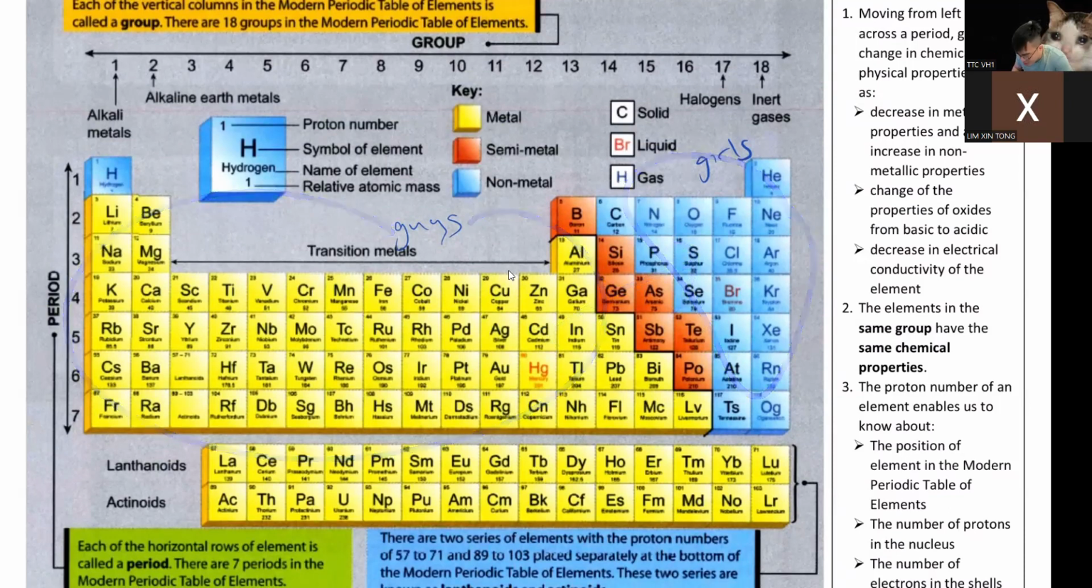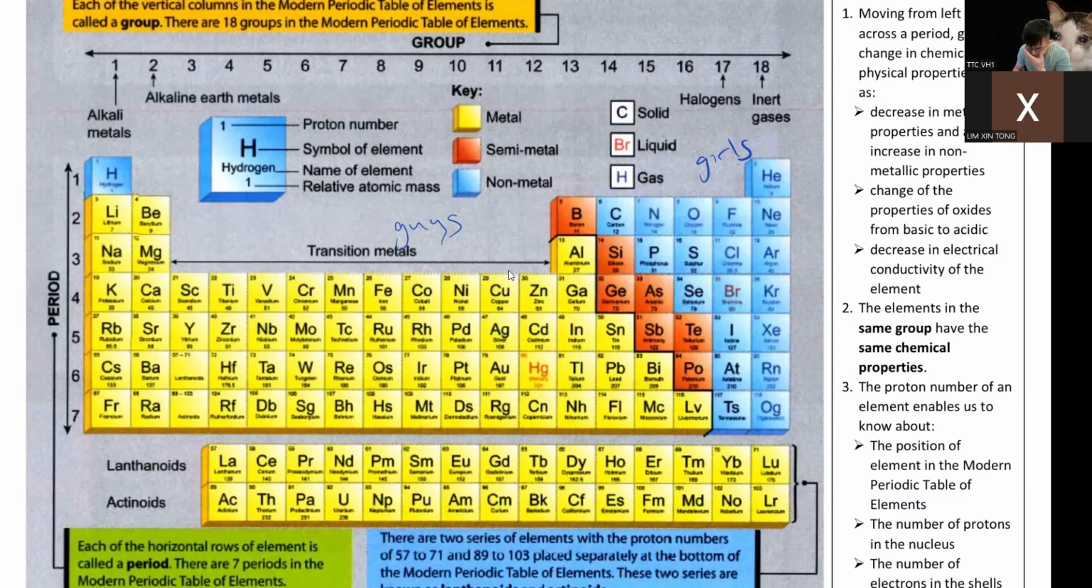And what is this red color one? These red color ones, we call them semi-metal, 半金属. Why do we call it semi-metal? Because they're like halfway. You see, semi-metals, they're very weird.